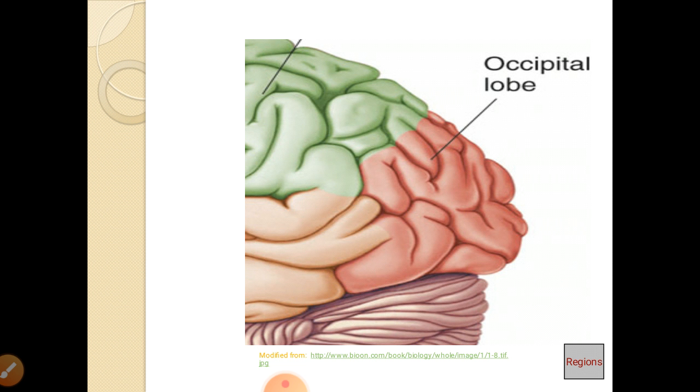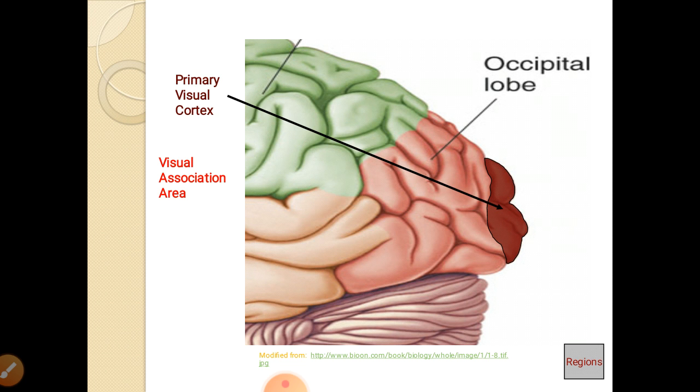So in the occipital lobe, at the occipital pole, visual area 17 is there, and surrounding that, visual areas 18 and 19 are there. Area 17 is primary visual cortex, the striate area. Areas 18 and 19 are parastriate and peristriate areas. These are visual association areas which further analyze the visual signals.